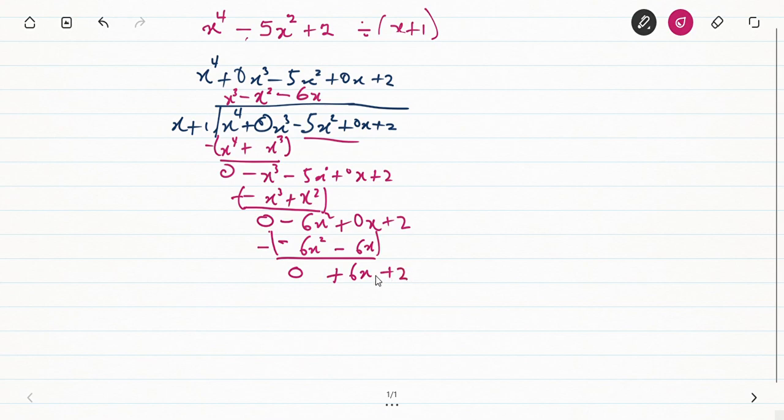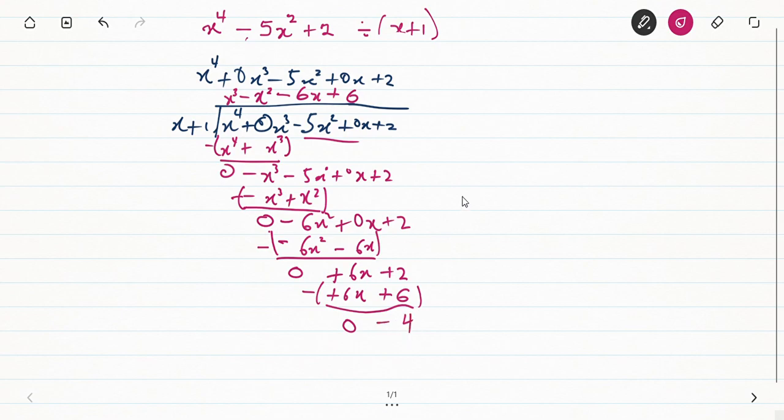Then from there, what do I do again? I do the same thing again. This time I'm going to get plus 6 here. If I multiply, I'm going to get plus 6x. Then if I multiply, I'm going to get plus 6. Okay, so when I draw my line and I subtract, I'm going to get 0 here, and 2 minus 6, sorry, plus 2 minus 6 is going to give us minus 4.